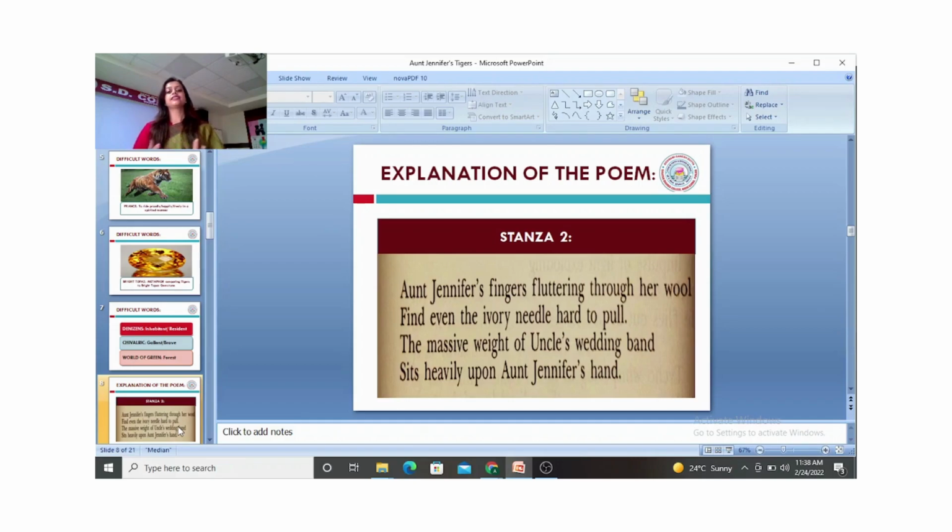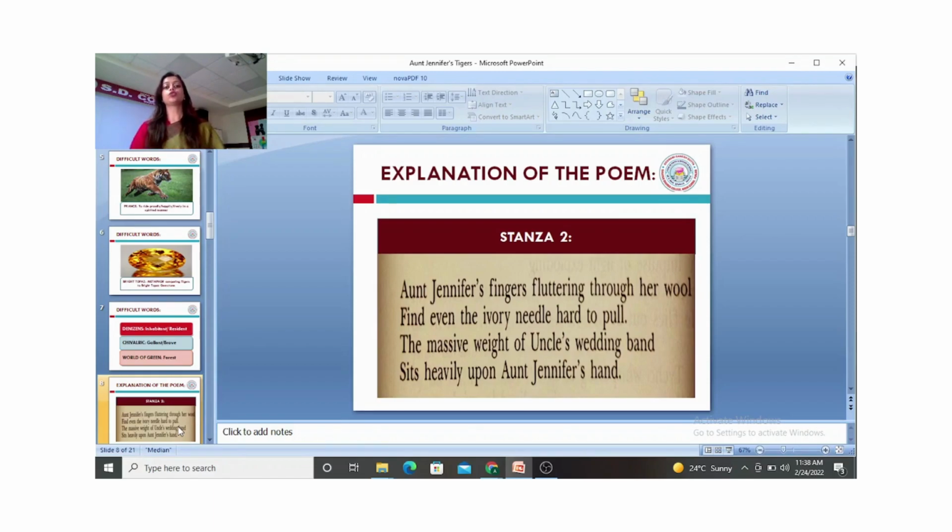So, in this stanza we see that Adrienne Rich is referring to the uncle, who is the husband of Aunt Jennifer, and she says the weight of that wedding band, wedding as a relationship, marriage, has massive weight upon the hands of Aunt Jennifer, that she is tied up with the responsibilities of marital life.